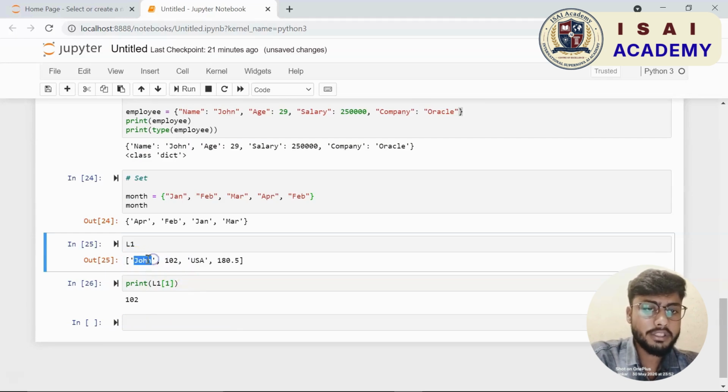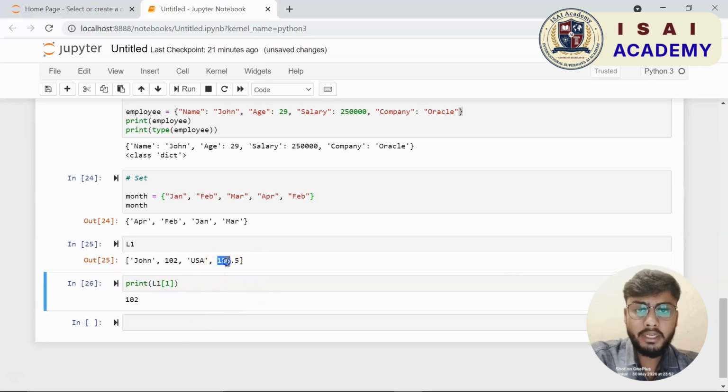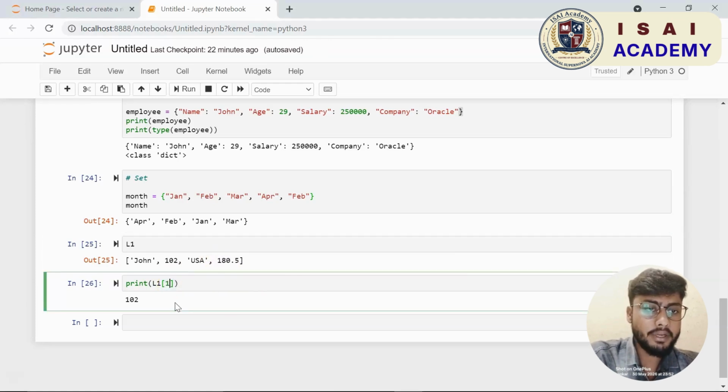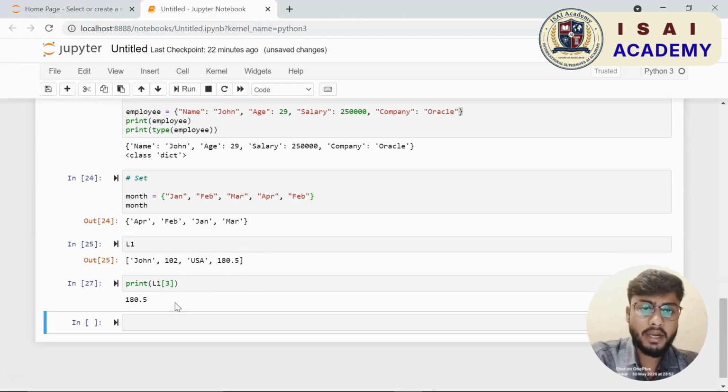Alright, now moving ahead, we will explore how to extract certain values from a Python object. We shall use different techniques, be it indexing or slicing. If I go to the top, I had created a list called L1. Let me print L1 again. So these are the values that I have in my list L1. Now let us say I want to print the first element in the list L1.